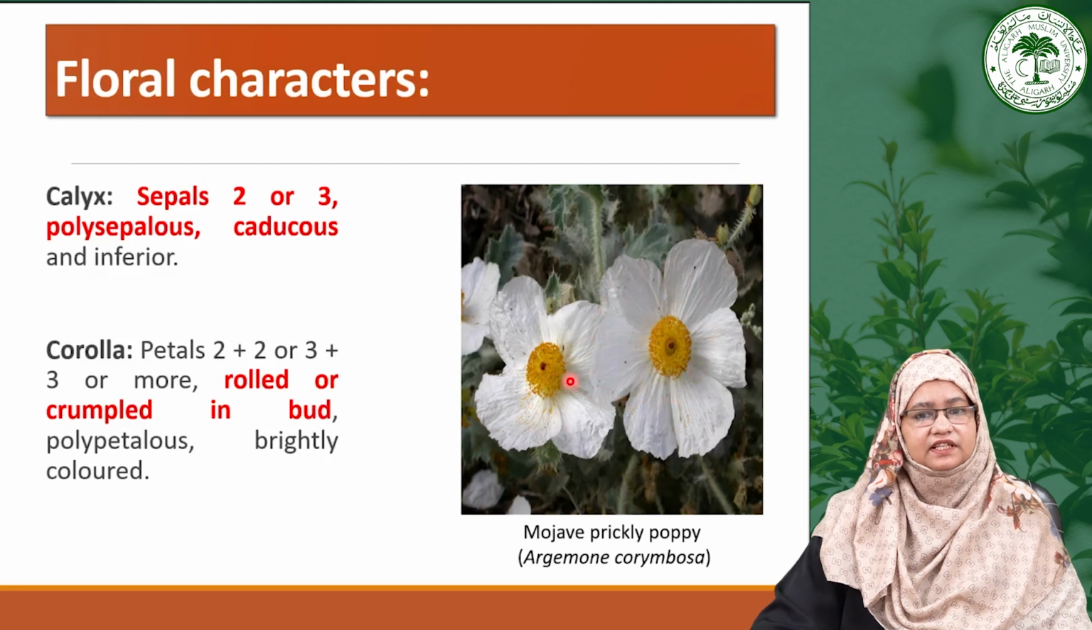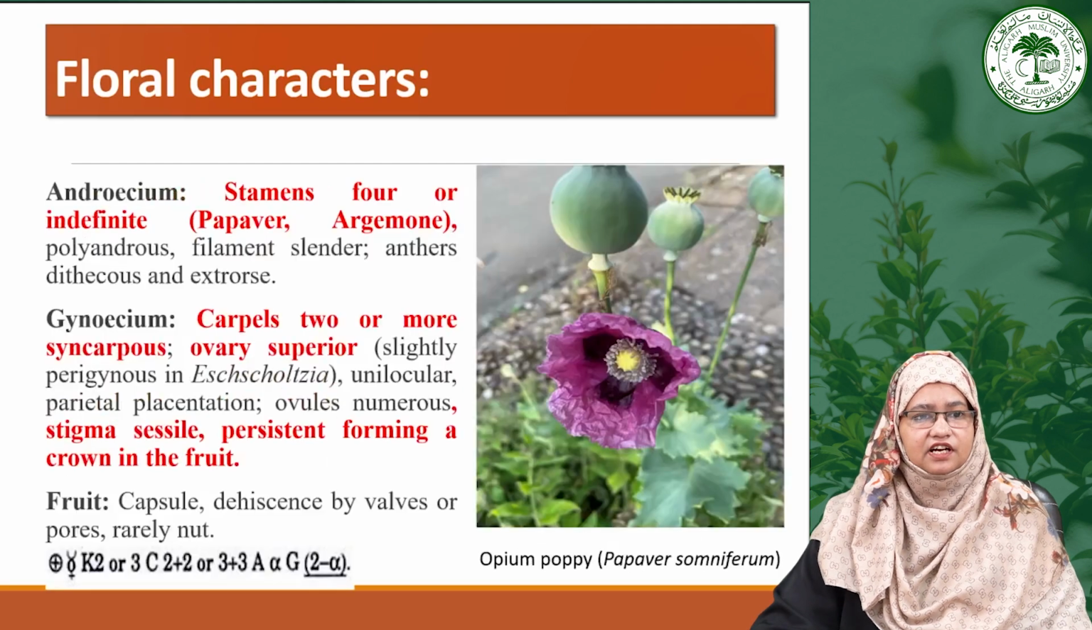Now moving toward the next floral feature, that is the androecium. The number of stamens varies in this particular family from 4 to indefinite. They are all polyandrous, the filament is slender, and the anthers are dithecous and extrorse.